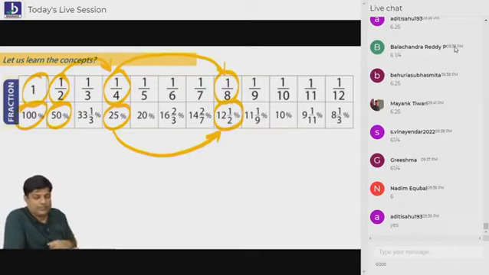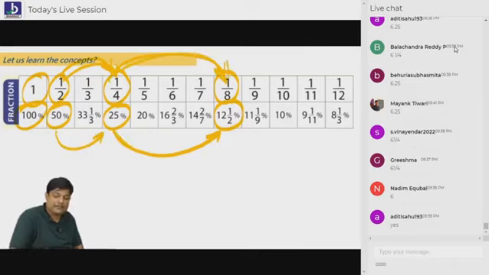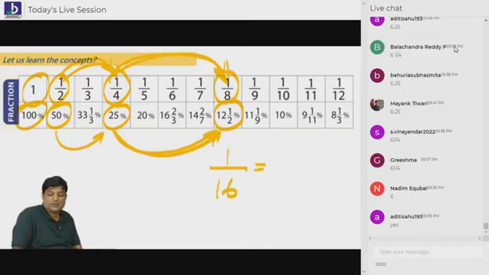So 1 बोले तो 100%. Half means 50%. Half of half is 1 by 4. Half of 50 is 25%. Half of 1 by 4 is 1 by 8. Half of 25% is 12.5. बोलो बेटा, what is 1 by 16? बोलो बेटा, what is 1 by 16? Everybody.